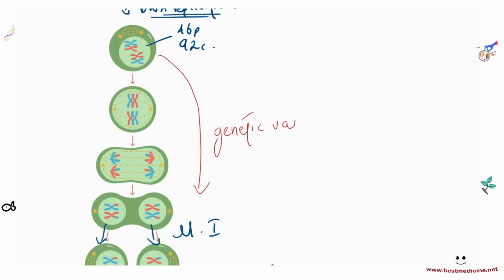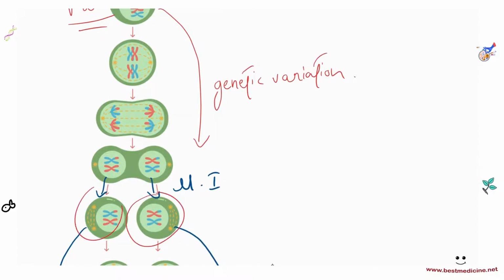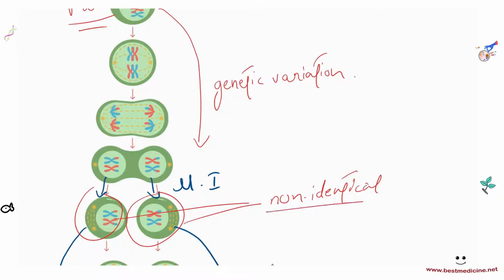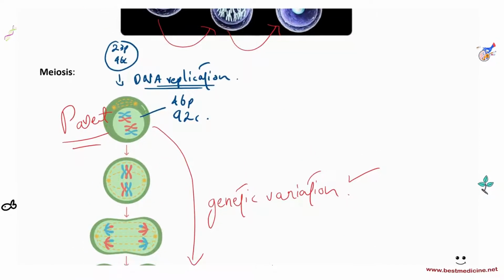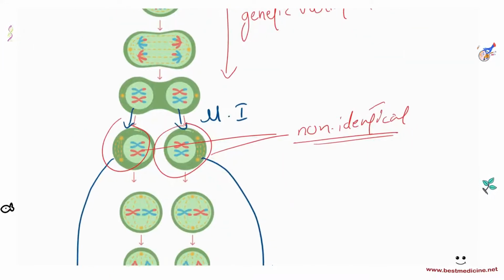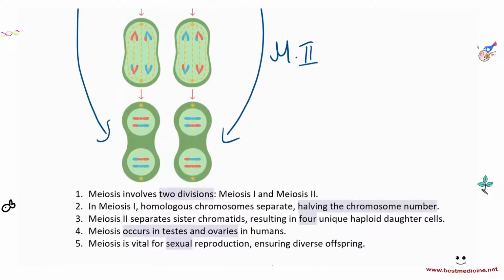Genetic variation. Okay, so what I mean by this is that if this is the parent cell, the 2 daughter cells that you get are actually non-identical to the parent cell. Some DNA changes have occurred from the parent cell as we go to the daughter cells. So genetic variation occurs in meiosis. And you have 2 cell divisions in meiosis. And meiosis only occurs in germ cells, not somatic cells.